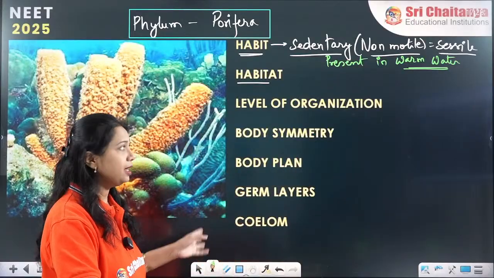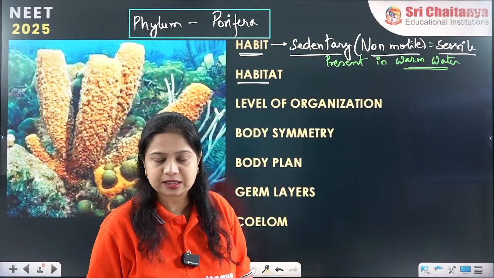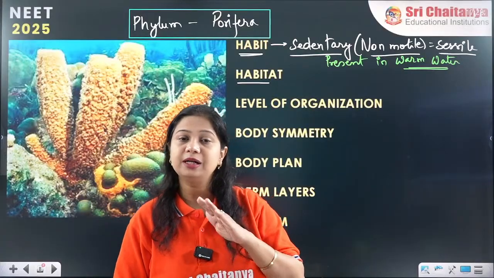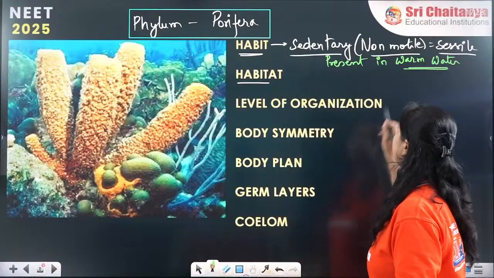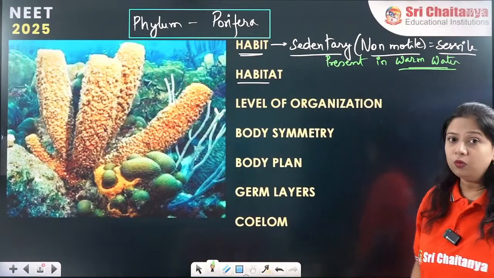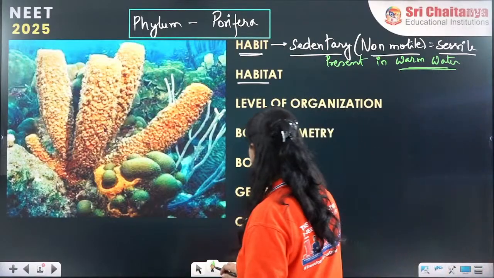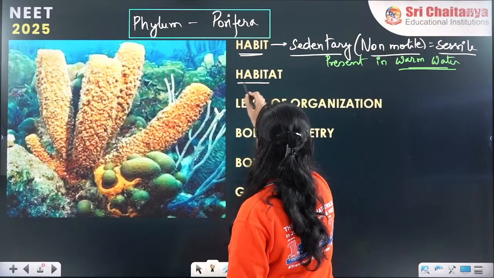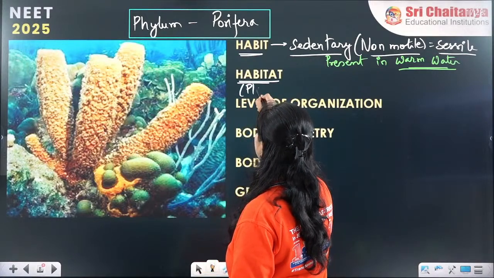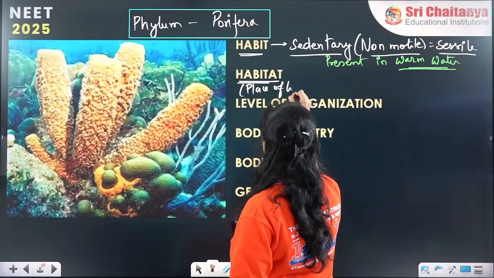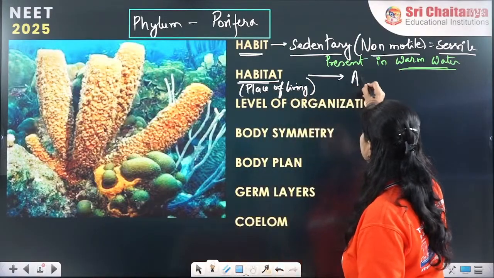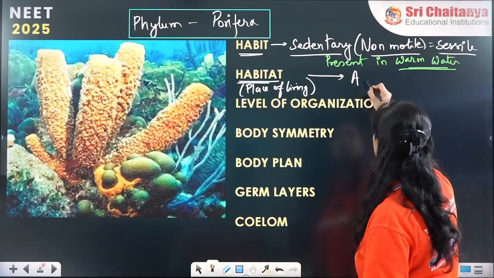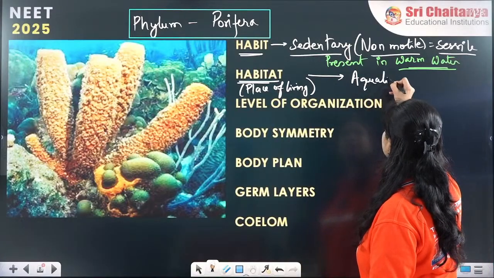Why? Because they are organisms which are animals. They live in a normal temperature. 25 to 35 degrees Celsius is the most ideal temperature. So they live in warm water. Their habitat. Habitat means the place of living, the place where they stay. So where are they staying? They are living in water. So they are called aquatic organisms.